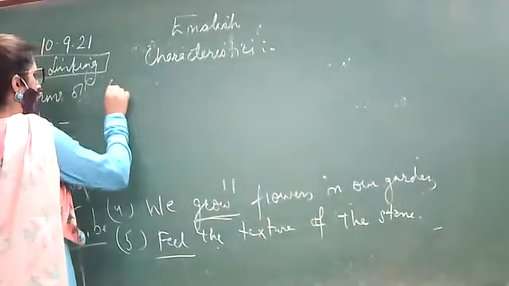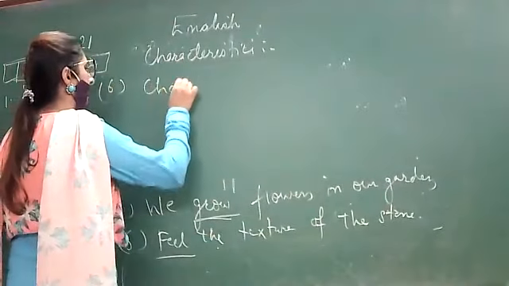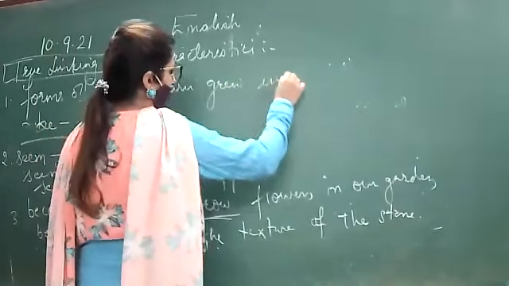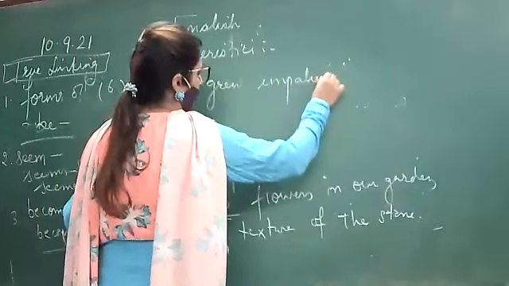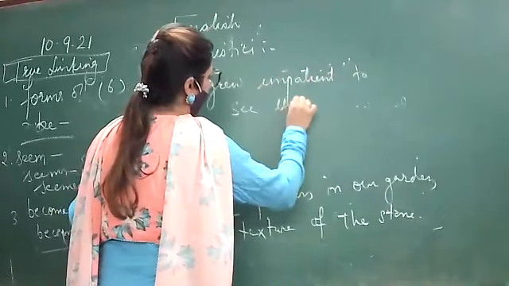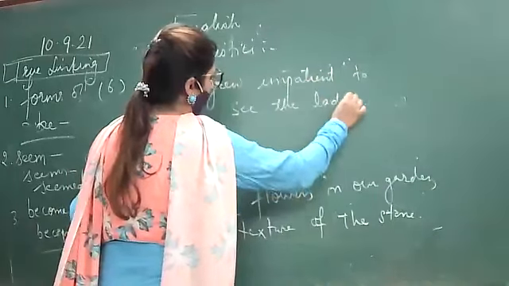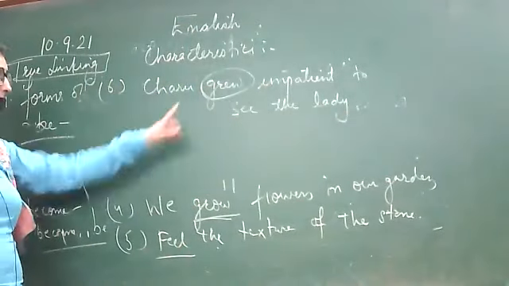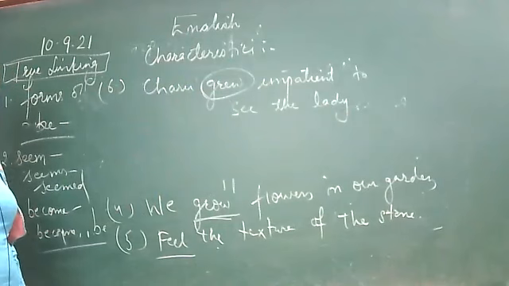Suppose the next example, with grow. Charu grew impatient to see the lady. Here, grew is the verb. Now tell me, is it a linking verb or not? Ma'am, it is a linking verb.